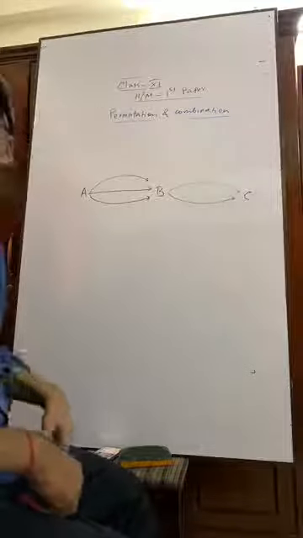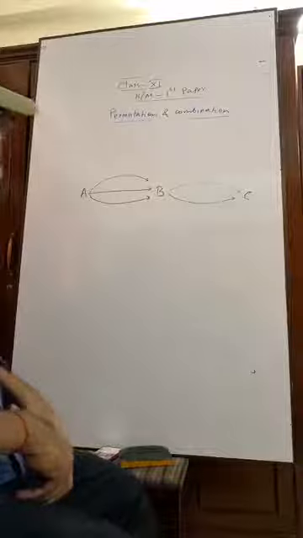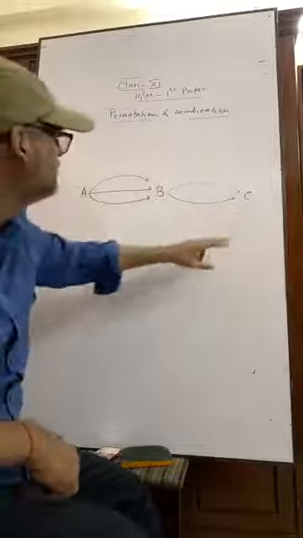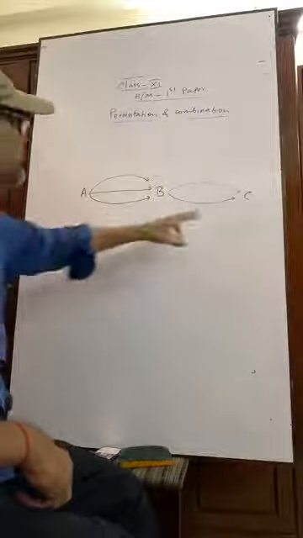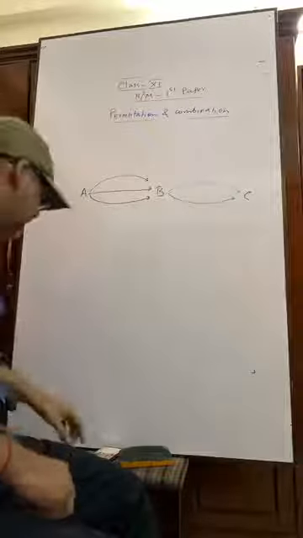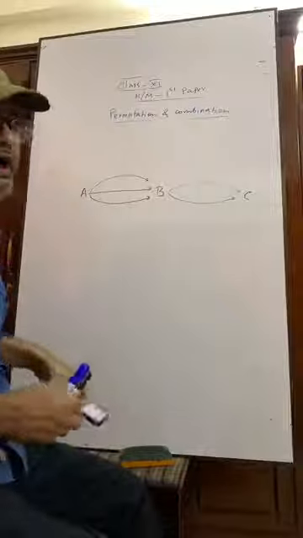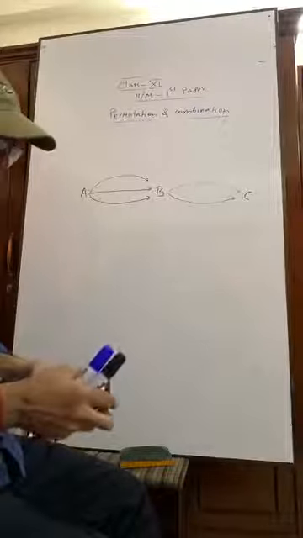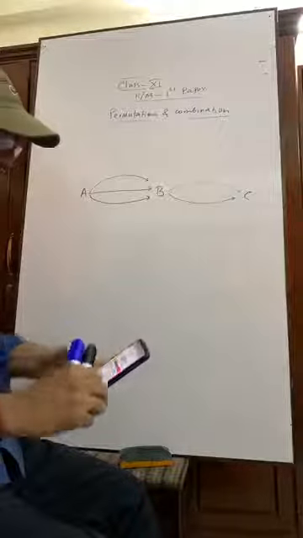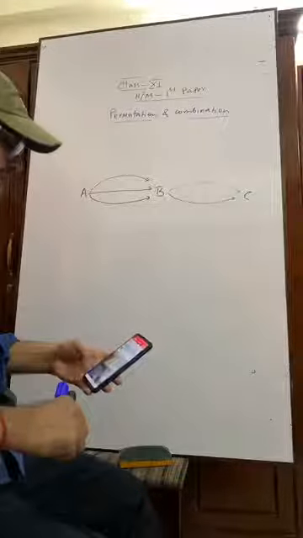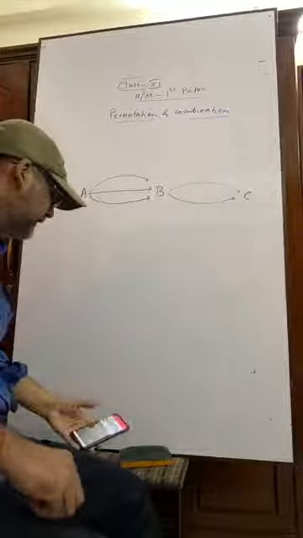Actually, going to C from A, how many roads or ways do we have? How many ways do we have?